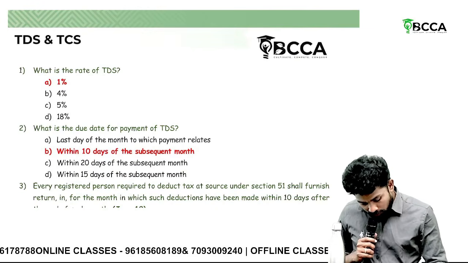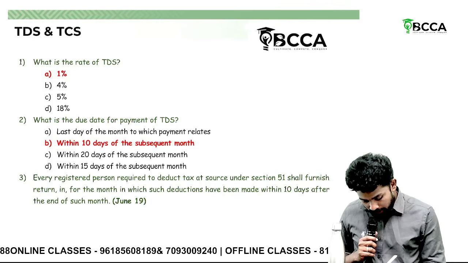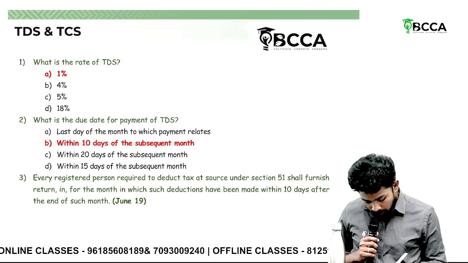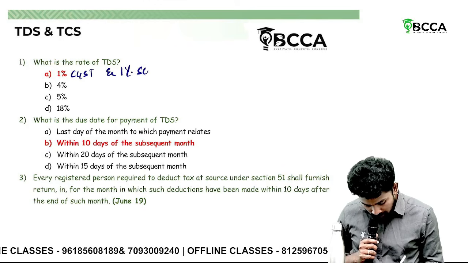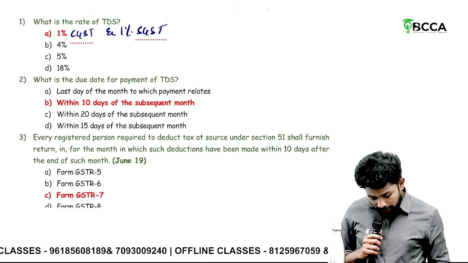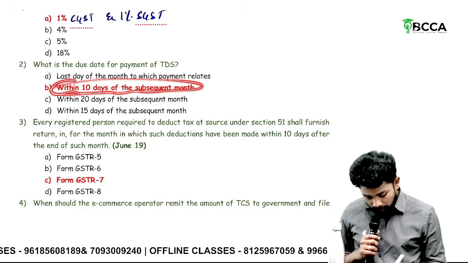What is the rate of TDS? The rate of TDS is 1% CGST and 1% SGST. What is the due date for payment of TDS? The TDS has to be deposited within 10 days of the subsequent month.